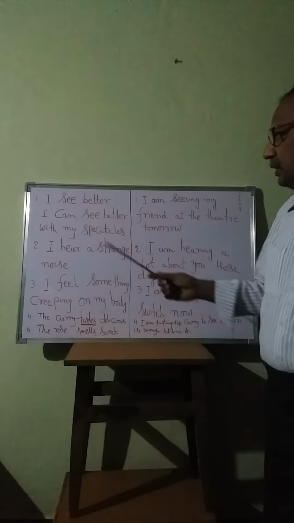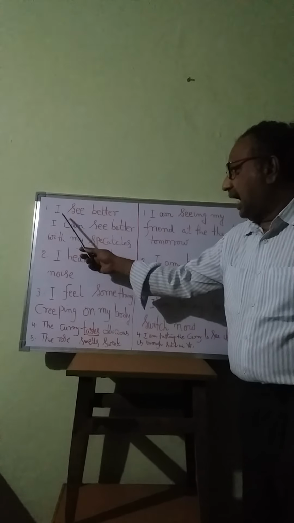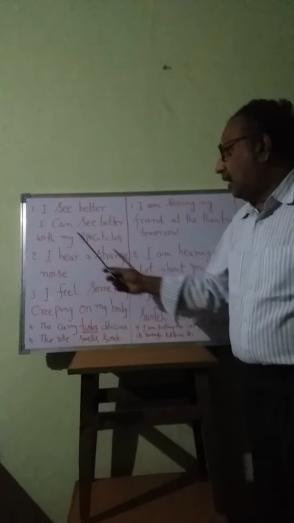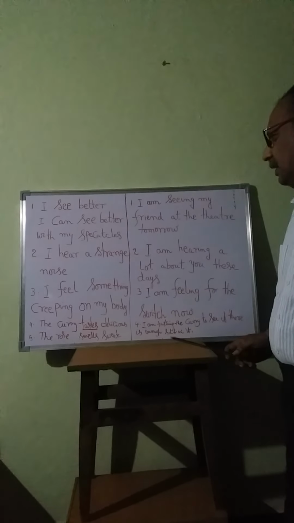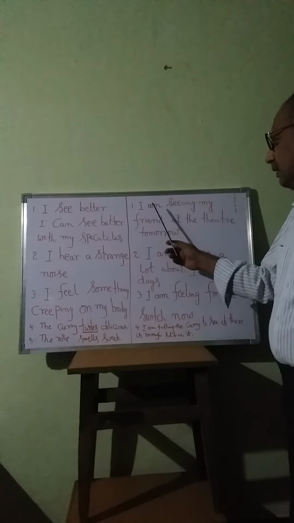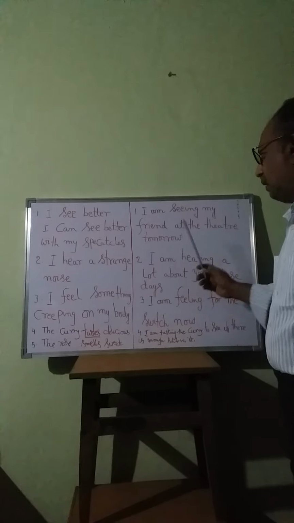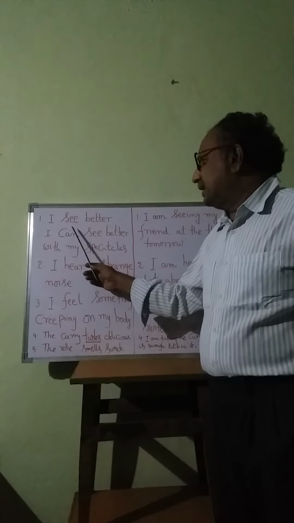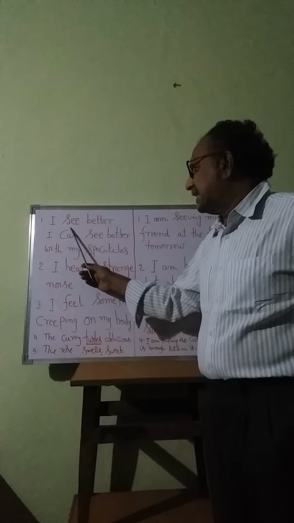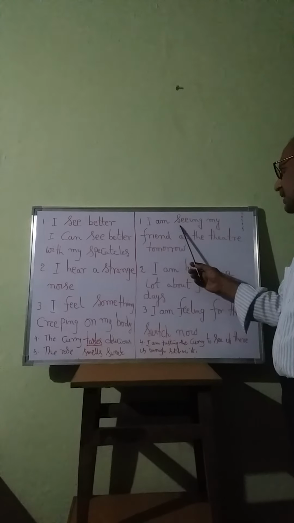Now look at the blackboard. Now I am going to read the sentence on the whiteboard. Sentence 1: I see better, or I can see better with my spectacles. Now look at the blackboard here: I am seeing my friend at the theater tomorrow. Okay, you might have noticed that here the verb is used in the simple present, see. Here it is used in the present continuous, seeing.